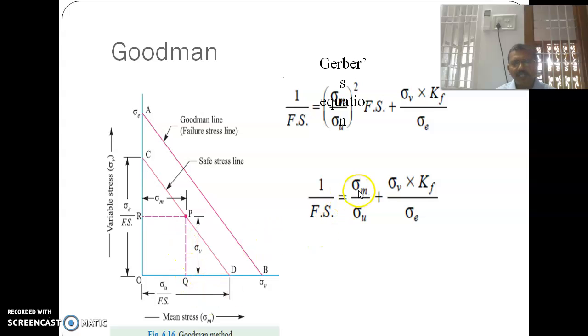Sigma m is the mean stress, sigma u is the ultimate strength, and sigma v is the variable stress, sigma max minus sigma minimum by 2. Sigma minus 1 or sigma e is the endurance limit or fatigue stress. You have to multiply the fatigue stress concentration factor with the stress. This equation is called the Goodman equation.